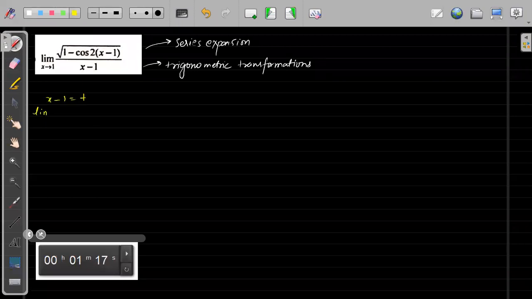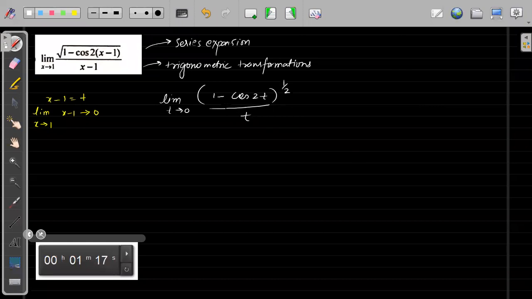So as x tending to 1, this x minus 1 will tend to 0. So this whole question I can change into this form. So this will become limit of t tending to 0 under the root of 1 minus cos 2t divided by t to the power 1 by 2. This whole question transforms into this form.